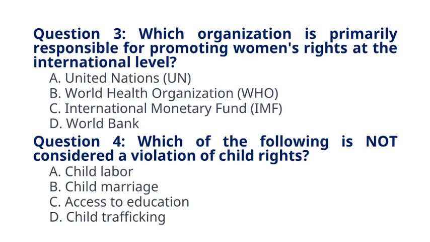Access to education. Explanation: Access to education is a fundamental child right. Child labor, child marriage, and child trafficking are violations of child rights.